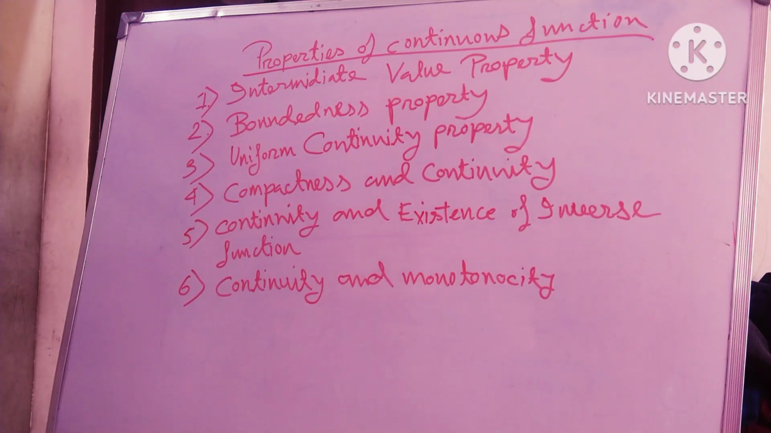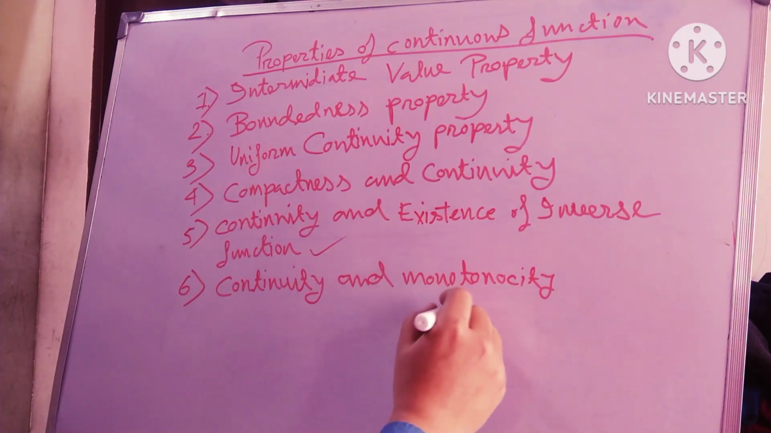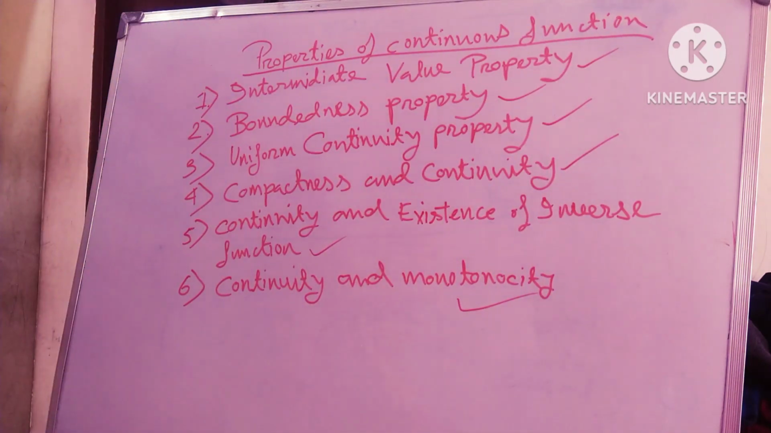Friends, today I want to discuss properties of continuous functions: the intermediate value property, boundedness property, uniform continuity property, compactness and continuity, existence of inverse functions, and continuity and monotonicity. In this video I will discuss properties of continuous functions, and also Bolzano's theorem of continuity. Only the theory, not the proof, just for remembering the abbreviations.